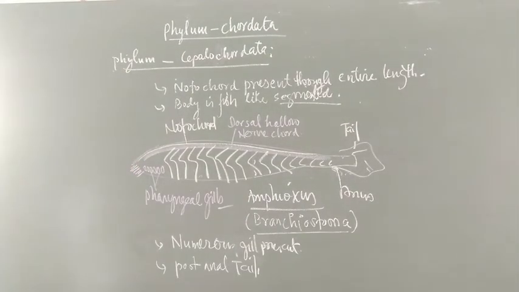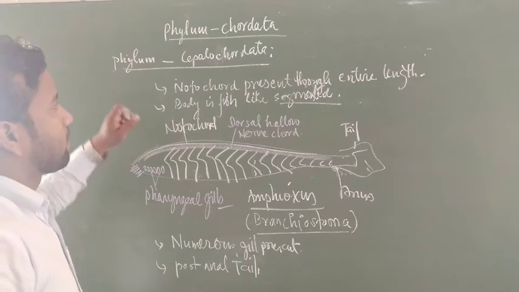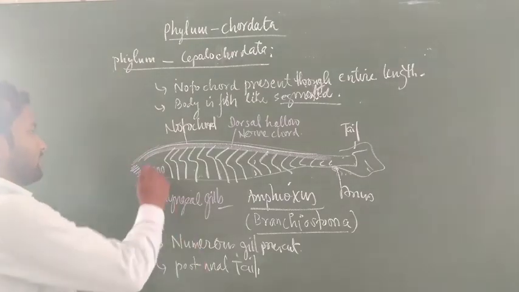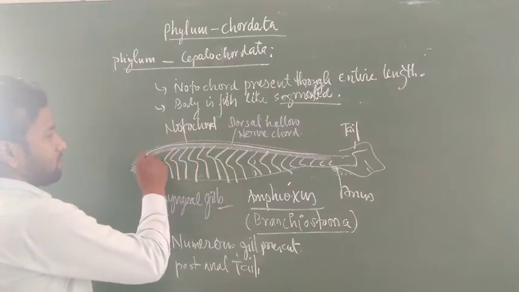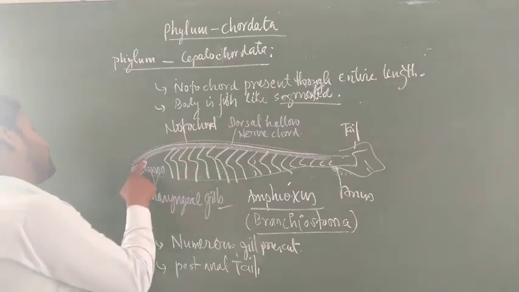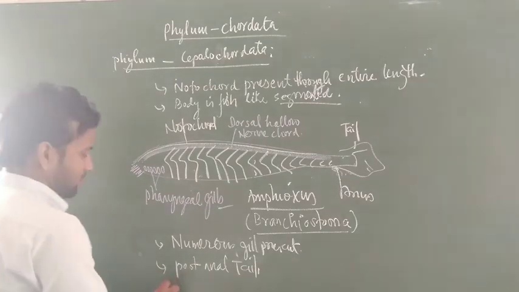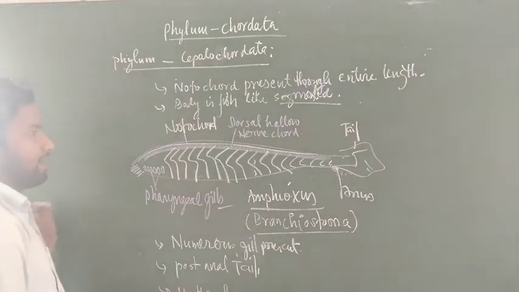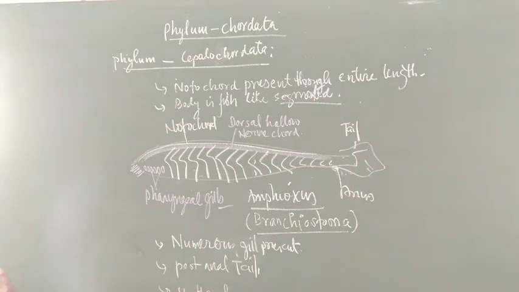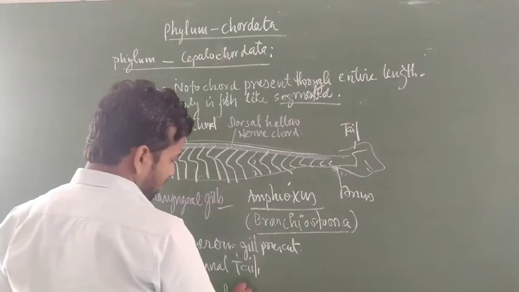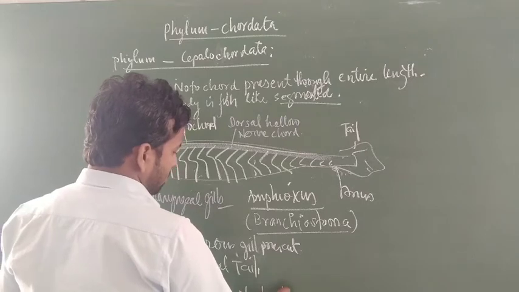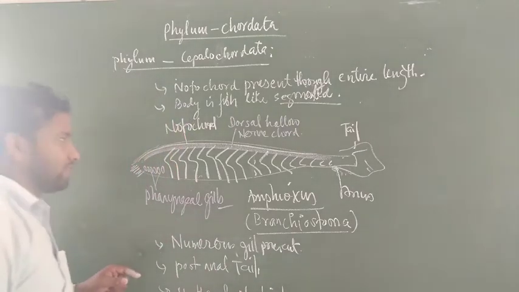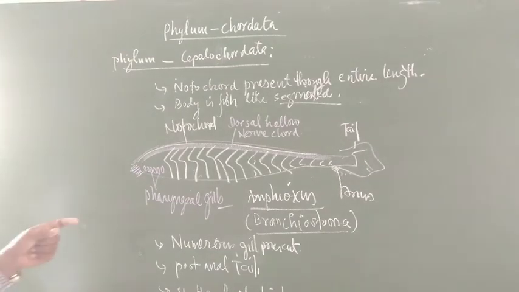You can see many characters in cephalochordates. One important point is that they possess a notochord from dorsal to the post-anal region, but they do not have a distinct brain, meaning no head is found in this case, and no limbs are present. The members called amphioxus or Branchiostoma are members of cephalochordates.